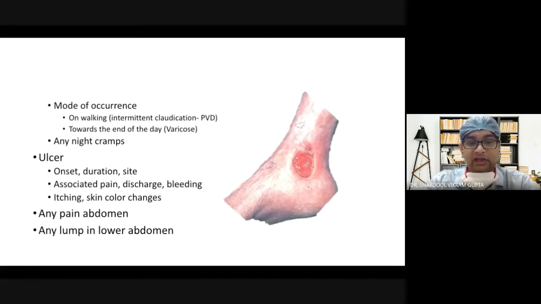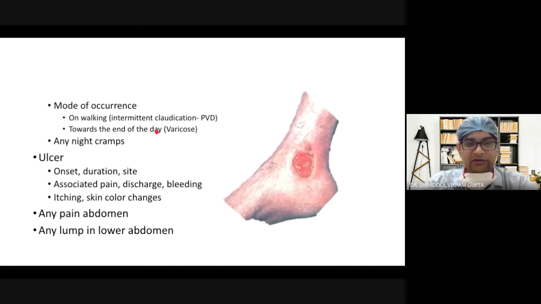On walking and intermittent claudication, there may be a history of peripheral vascular disease. If there is the presence of varicose veins, because of the slow, constant pooling and leaky incompetent perforators, the symptom will be more prominent towards the end of the day. And inquire whether night cramps are present or not; night cramps will be present in peripheral vascular disease, which is also known as PAD, peripheral arterial disease.